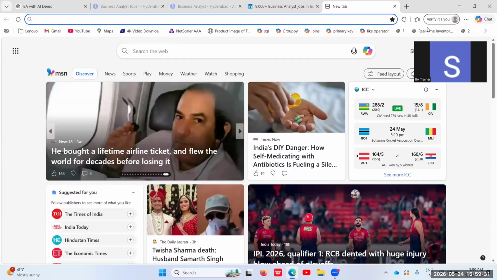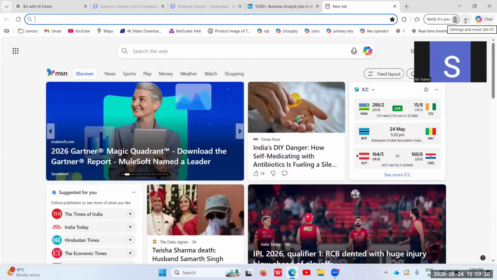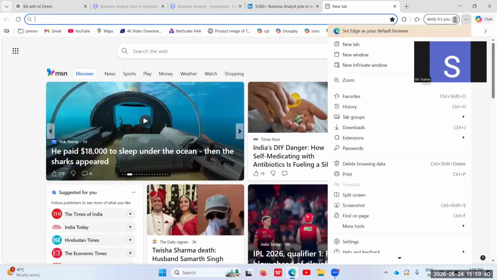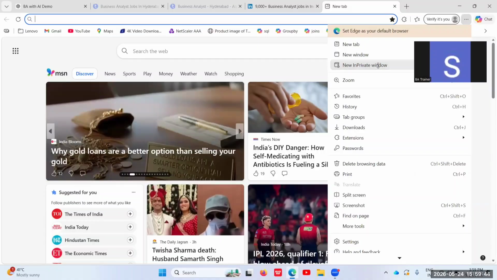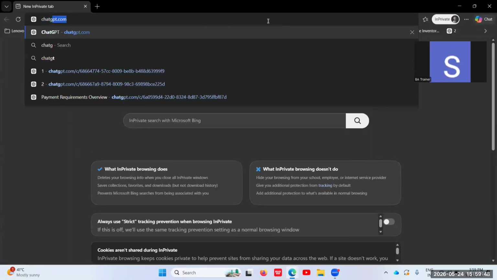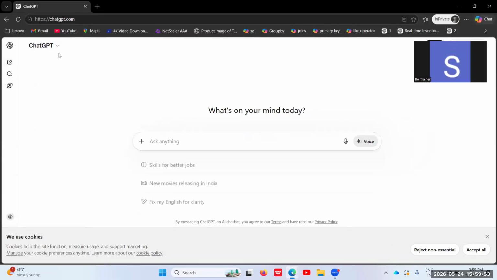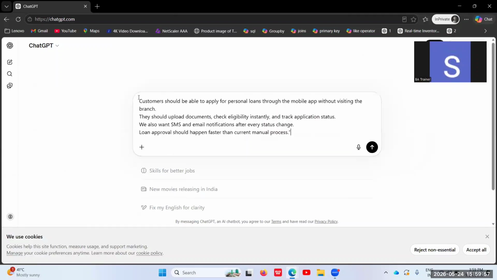So yes, you can use AI happily, but I strongly recommend you to use it in a private window. Whenever you are planning to automate things, always ensure that you are opening a private window, and then choose which AI tool you want. I have chosen ChatGPT. So let's imagine that I got a requirement from the stakeholder as a BA.